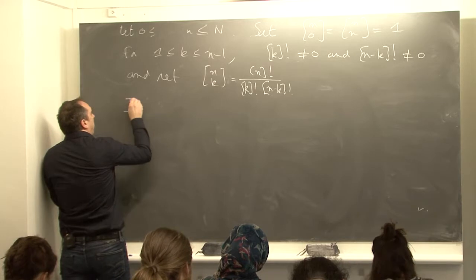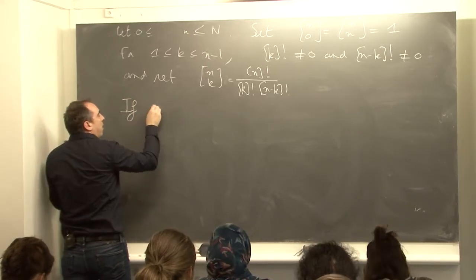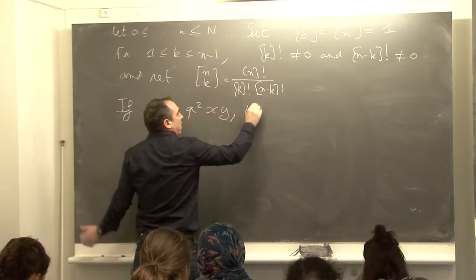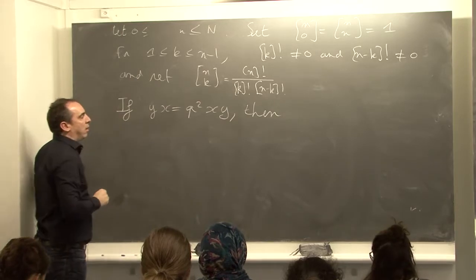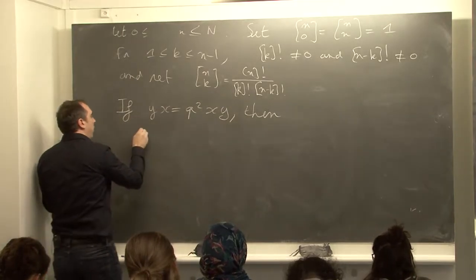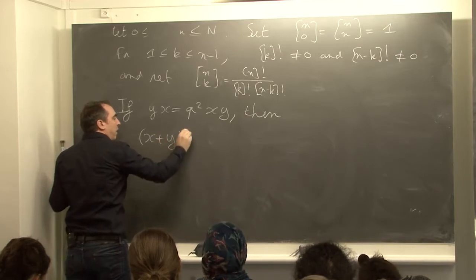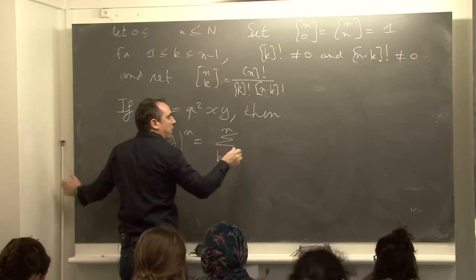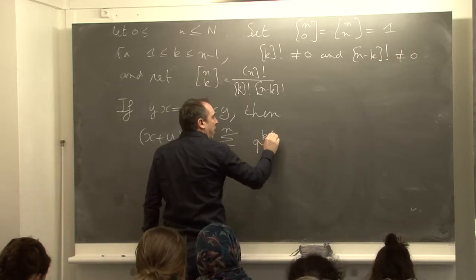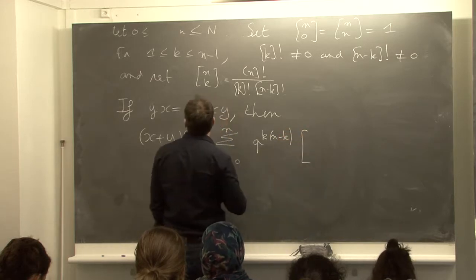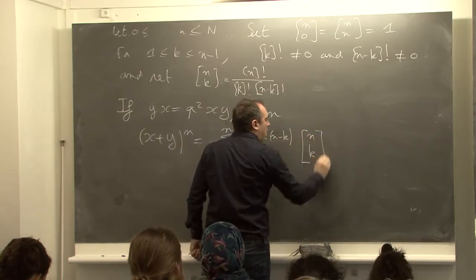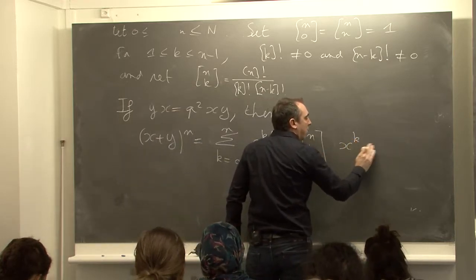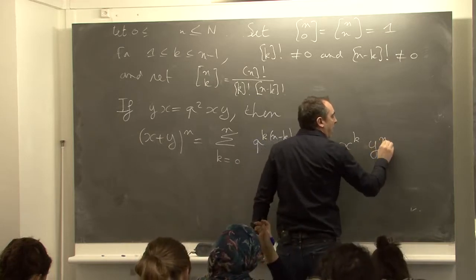If in some associative algebra yx is q square xy, then we have this formula: (x plus y) to the n is the sum for k from 0 to n of q^(k(n-k)) times the q-binomial n choose k, times x to the k y to the n minus k.